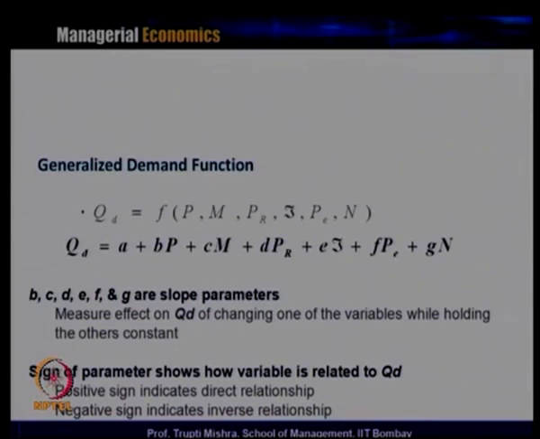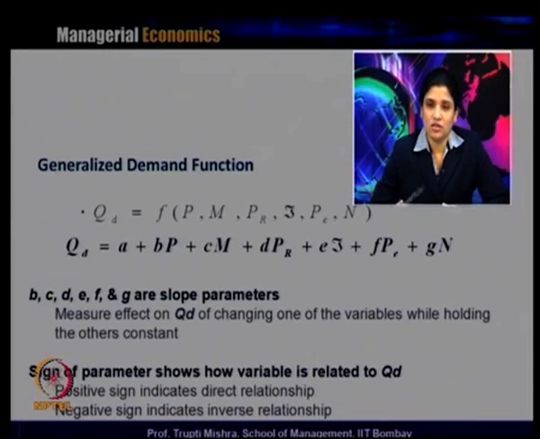So, taking all these variables, QD is a function of P, the price of the good, M, that is income, PR, that is price of the related goods, T, the taste pattern, PE, the expected future price of the product, and N, the number of consumers. So the generalized demand function considers all the factors that influence the demand for the product: P is the price of the product, M is the income, PR is the price of related goods and services, T is the taste pattern of the consumer, PE is the expected future price of the product, and N is the number of consumers.